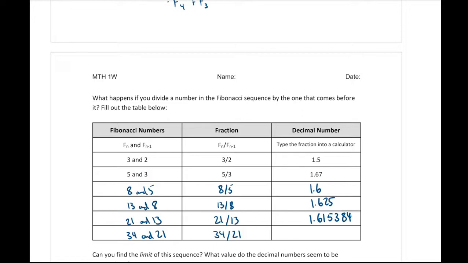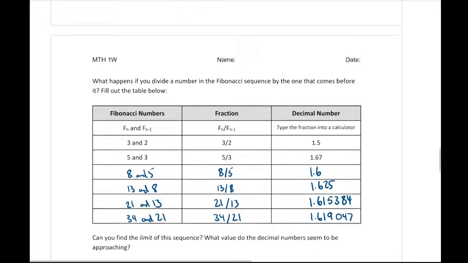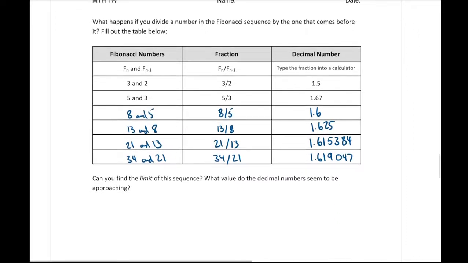And 34 divided by 21, we get 1.619047. So what do we think, or can we find the limit of this sequence? Right? Maybe if you were to find one more value, what if we added one more, 55 divided by 34, that's the next number in the sequence. We get 1.6176.